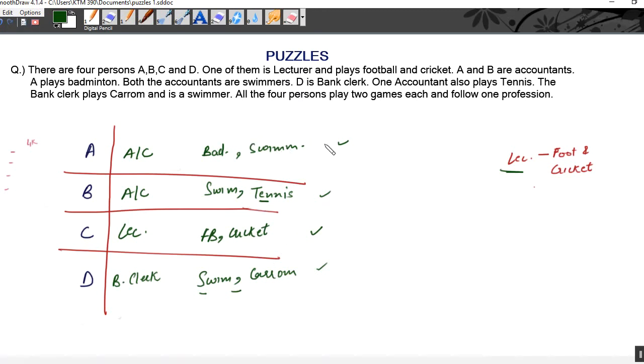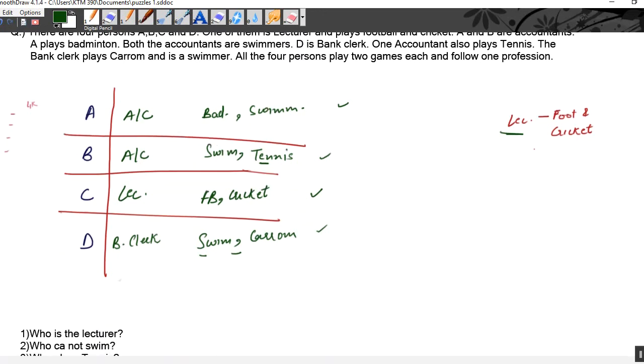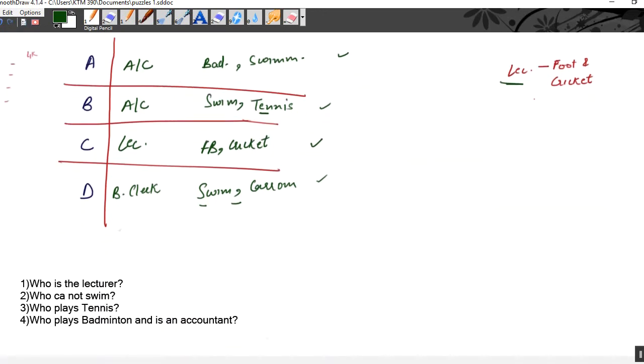This is what constitutes puzzles. Now let us solve the question based on this information. This type of questions can be asked. Once you have made this arrangement, on the basis of this, you will be asked questions. So here is the first question: who is lecturer? C is lecturer. So the answer to this question is C.